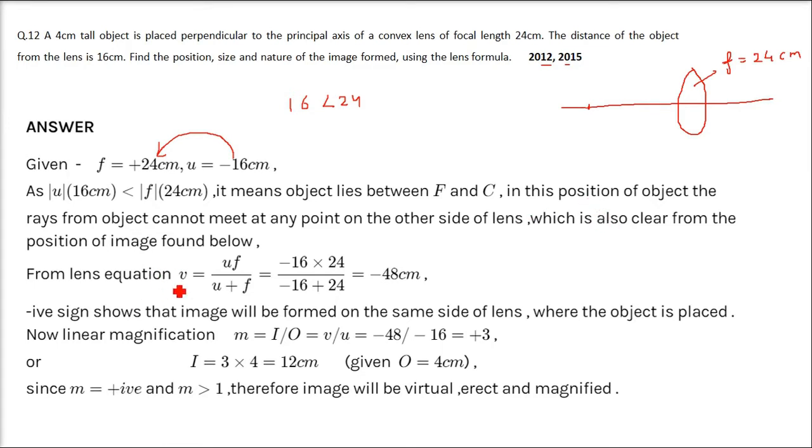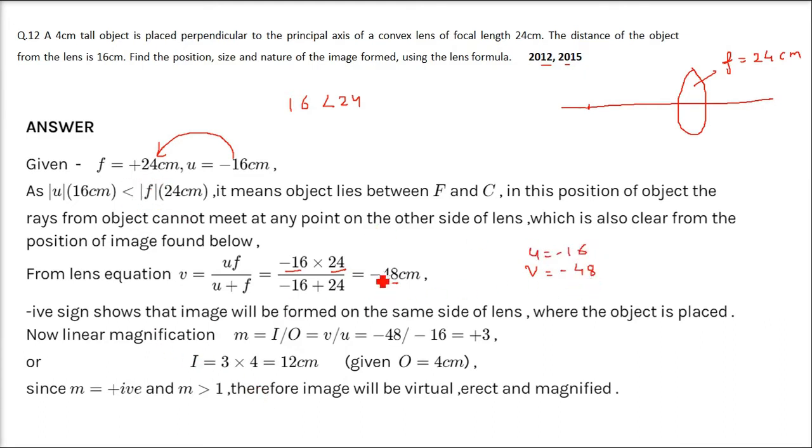We'll now use the lens formula. v is uf by u plus f. You can write it as 1 by v minus 1 by u equals 1 by f, which you have learned. But here you have to take u as minus 16 and f as 24, and then we have minus 16 into 24 by minus 16 plus 24, that comes to be minus 48. So u was minus 16 and v has come to minus 48.